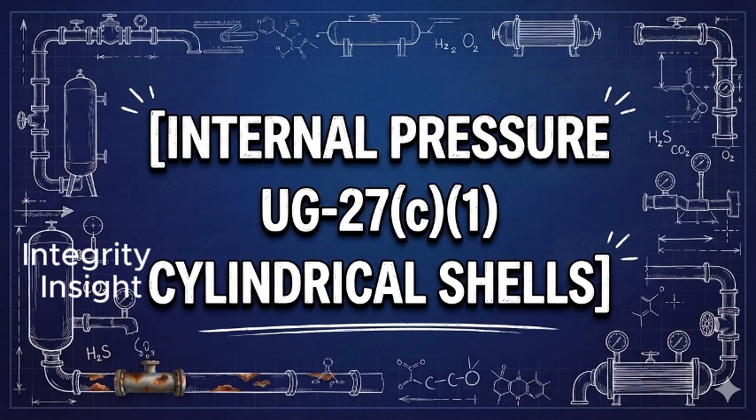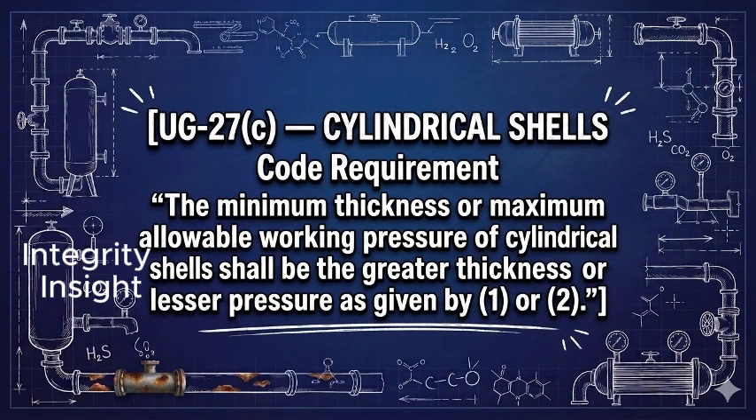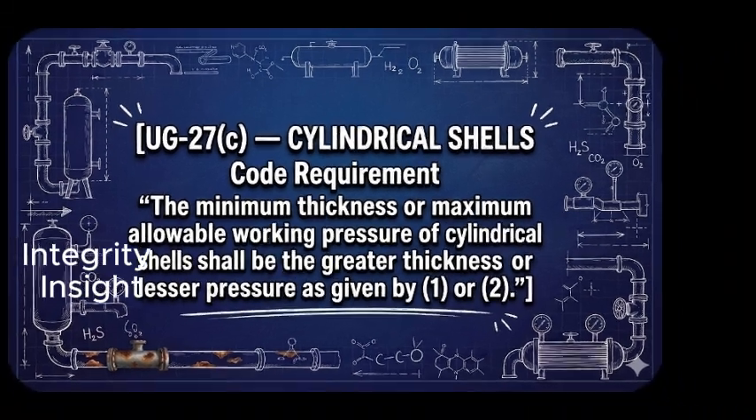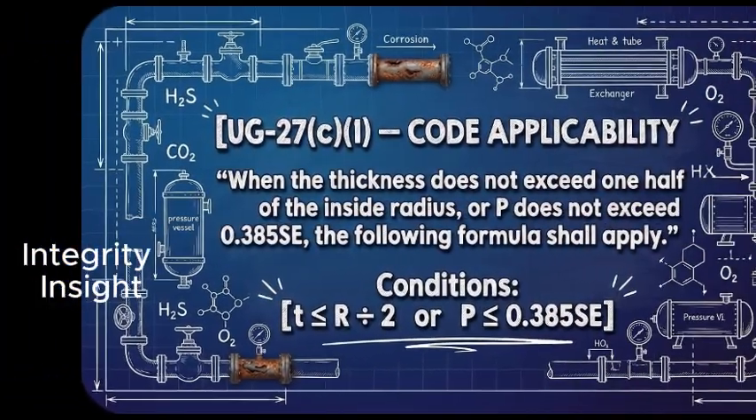And UG-27, paragraph C, item 1, for cylindrical shells. UG-27, paragraph C, covers cylindrical shells. The ASME code states, the minimum thickness or maximum allowable working pressure of cylindrical shells shall be the greater thickness or lesser pressure as given by item 1 or item 2. For the API 510 examination, the body of knowledge specifically requires UG-27, paragraph C, item 1. This is the circumferential stress equation associated with longitudinal joints.